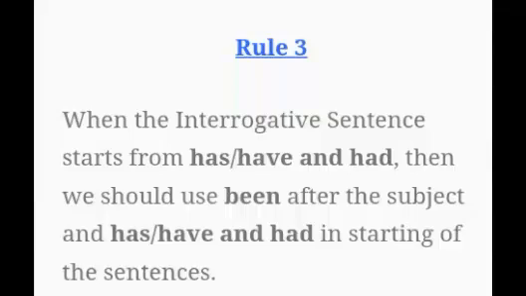Rule 3. When the interrogative sentence starts from has or have and had, then we should use be, double E, and been after the subject, and has or have and had in the starting of the sentences.